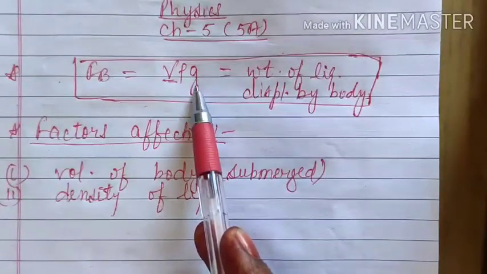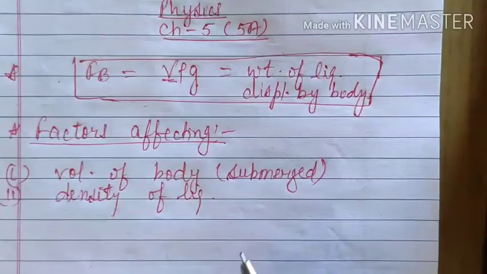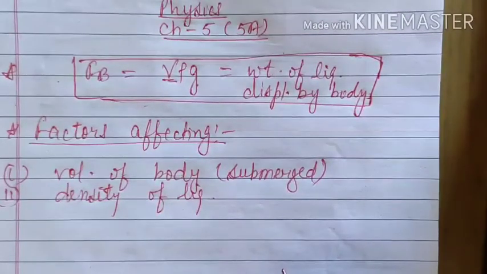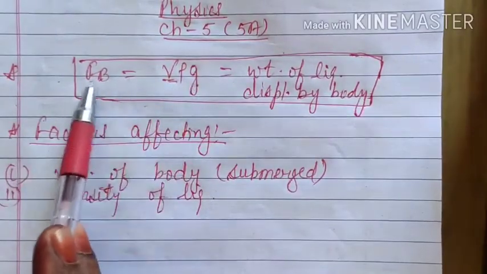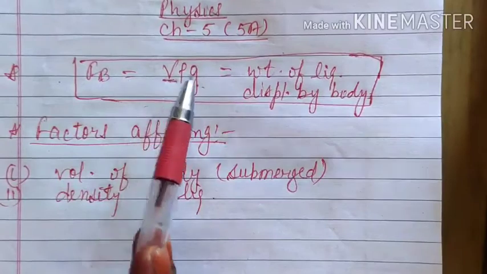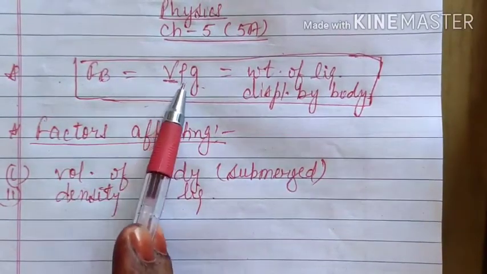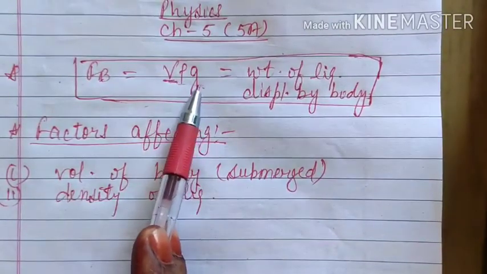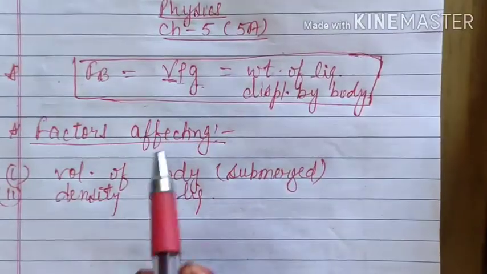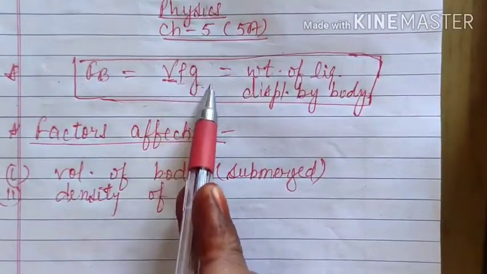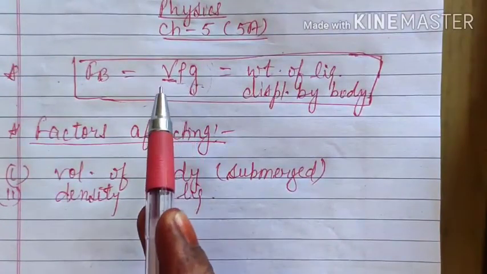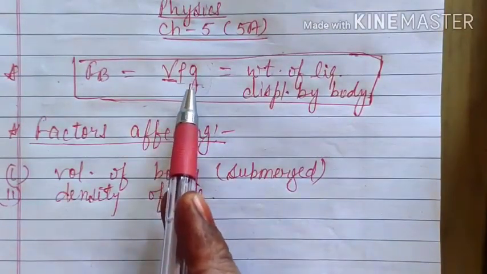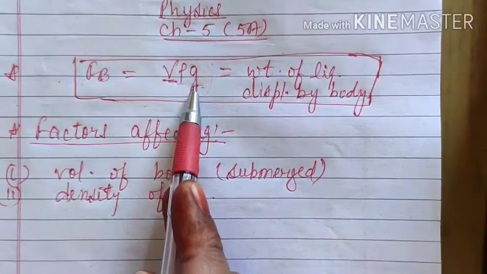But generally when we perform an experiment, then for that particular place we consider acceleration due to gravity constant. Otherwise here we can say it is affected by 3 factors, that is volume of the body inside the liquid, density of that particular liquid, and acceleration due to gravity. Now sometimes we will say that the acceleration due to gravity is constant. That means for that particular place where we are performing the experiment, there g is constant.